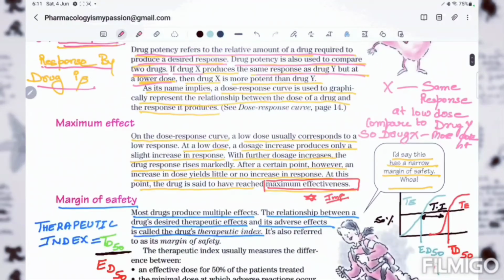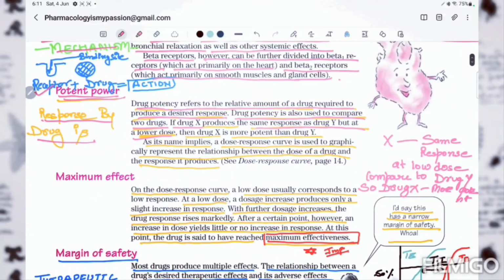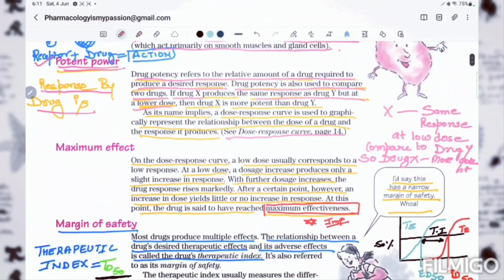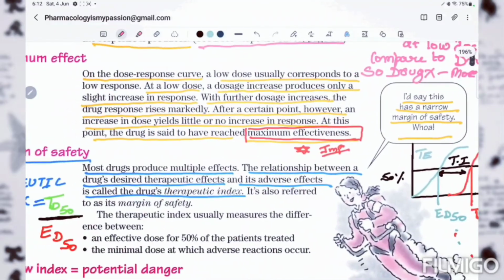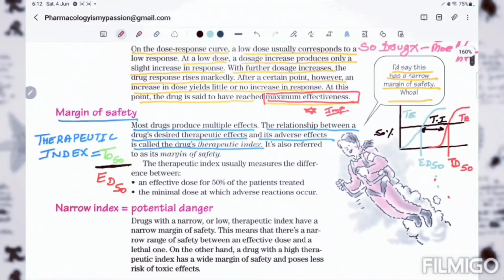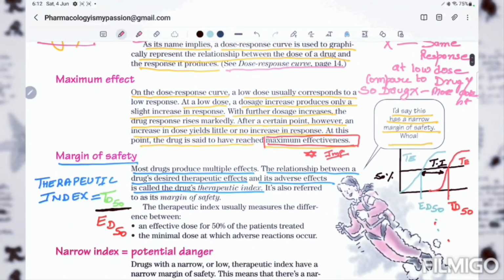Okay, so we finished this dose response curve. Now the maximum effect. We will see the maximum effect. On the dose response curve, a low dose usually corresponds to a low response, which we just saw on the graph. At a low dose, a dose increase produces only a slight increase in response. With further dose increases, the drug response rises markedly.